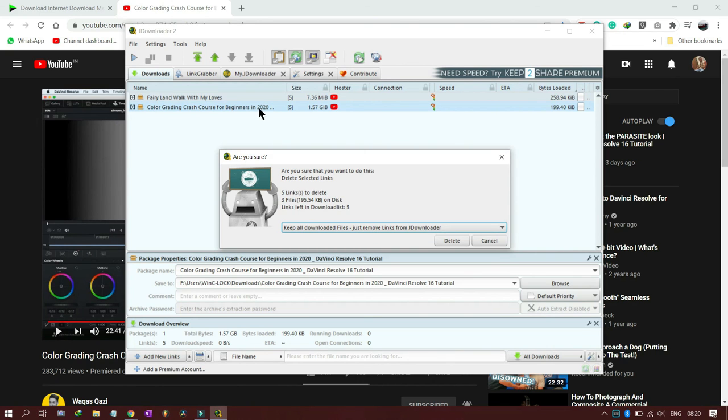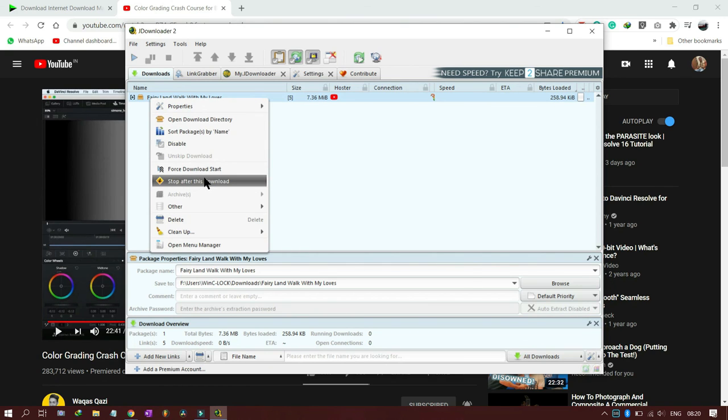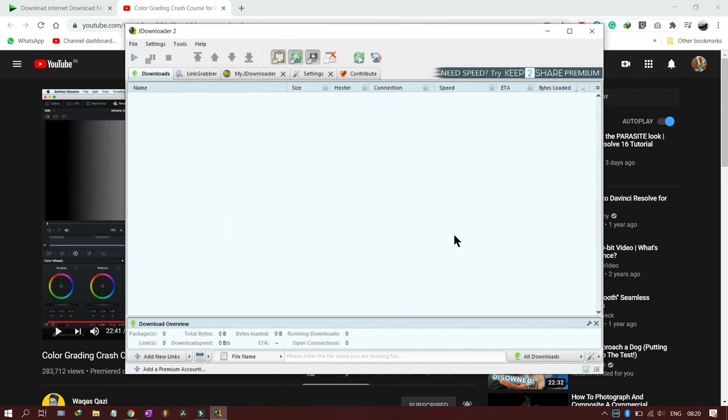Let us say this is a downloaded file, 1.7 GB. I don't want to download it again, I already have it. So I will say move downloaded files to trash and remove link. Yes, this one. So it has removed this partially downloaded file from the hard drive also. And you should always move your videos from these default folders into another folder, so you should not delete them by mistake, like what I am doing right now.